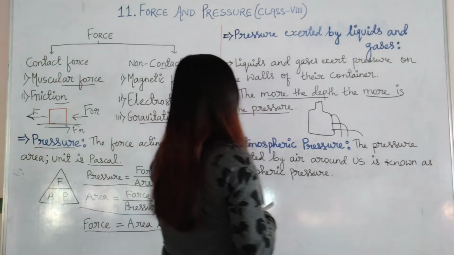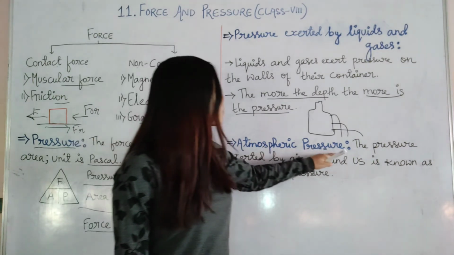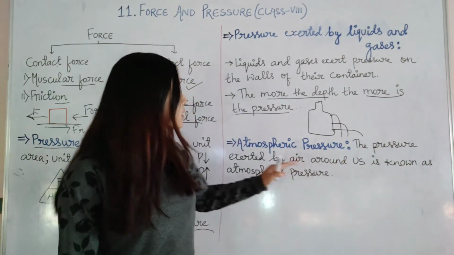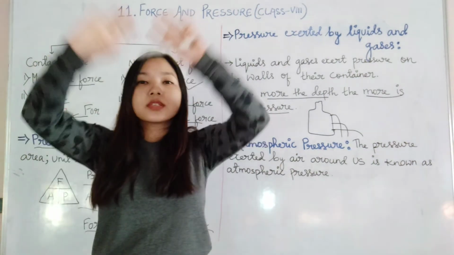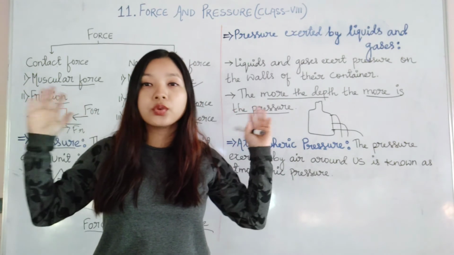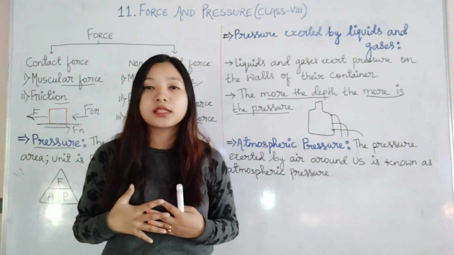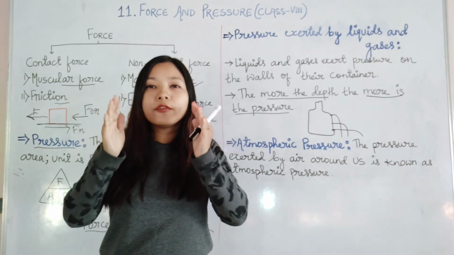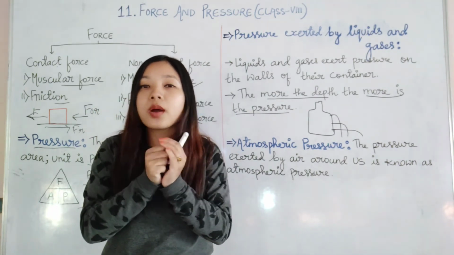In the case of air also, the same thing happens. So let's see atmospheric pressure. Atmospheric pressure is the pressure exerted by air around us. Whatever air we have around us, it exerts pressure on us. If you exert pressure on a piece of paper, it gets crumbled.